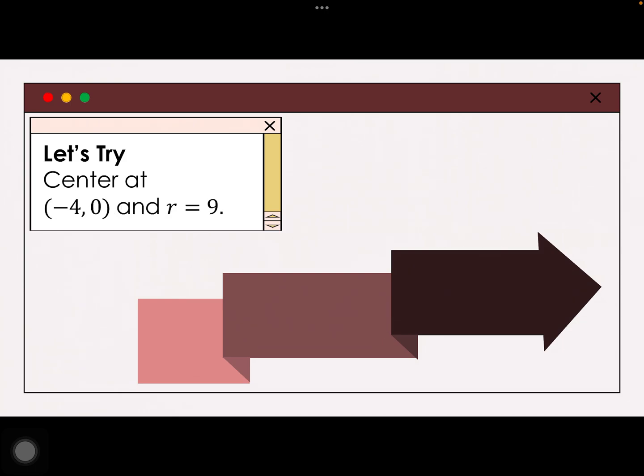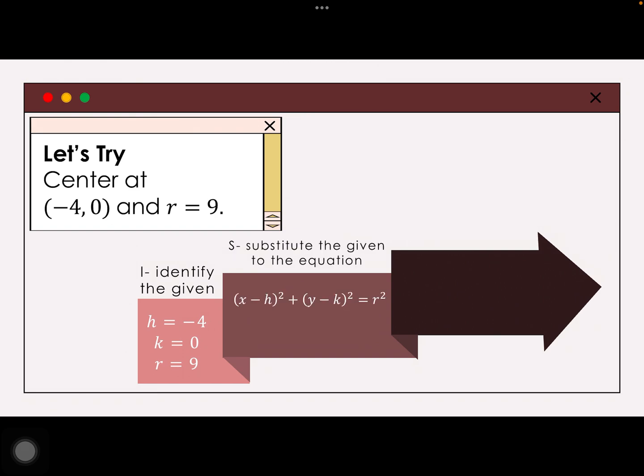Let's try another example. What if the center is at negative 4, 0, and the radius is 9? Again, I. Identify. Center, H, negative 4, K, 0, R, 9. So, from the equation, ayan yung equation natin, papalitan natin si H ng negative 4.